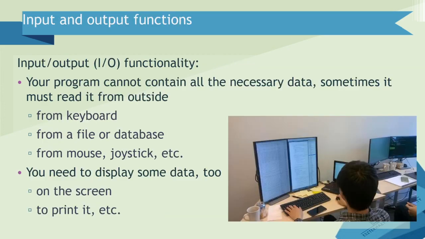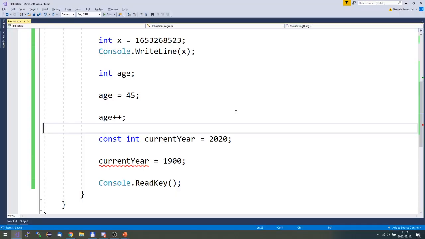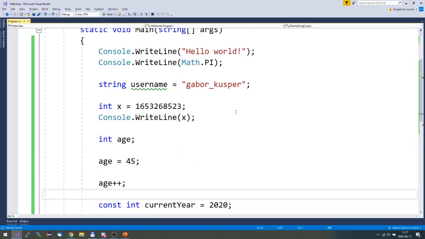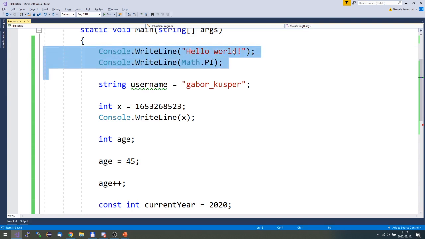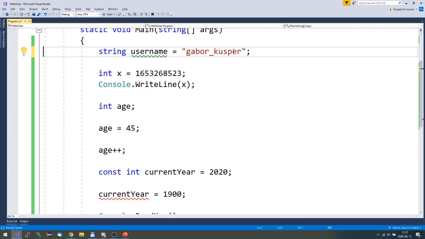Okay, so this is what I want to do now. I want to ask the user to give his or her name.